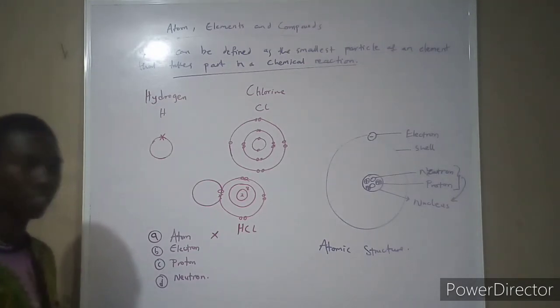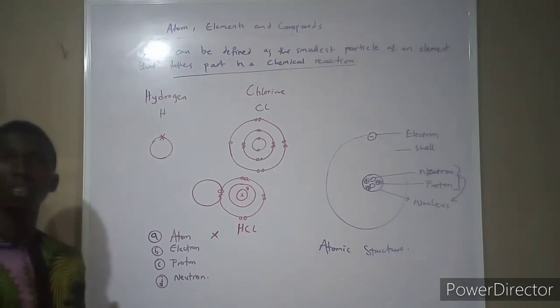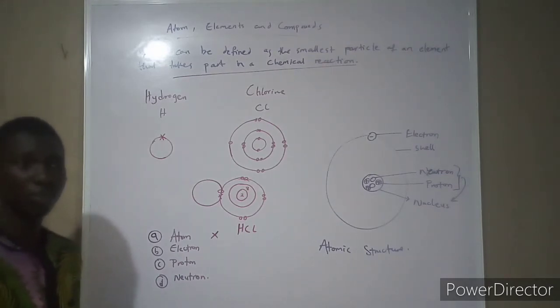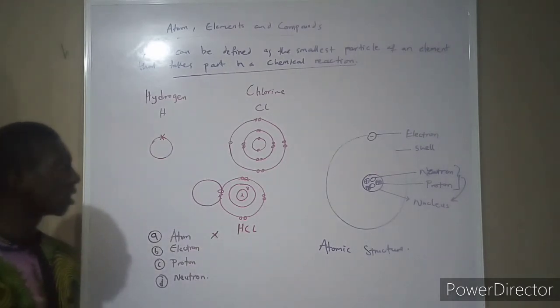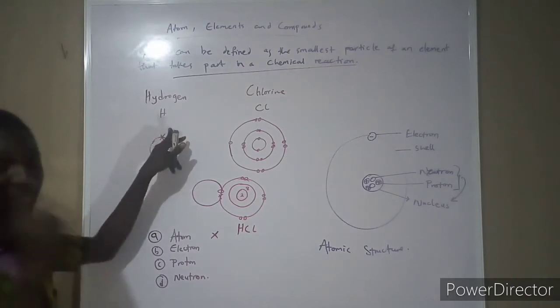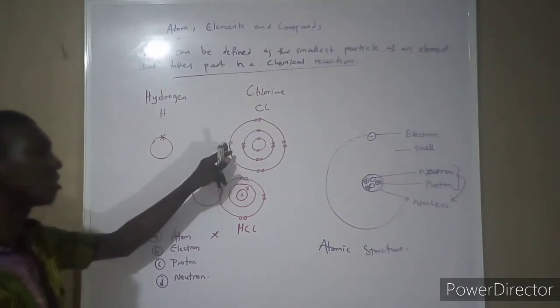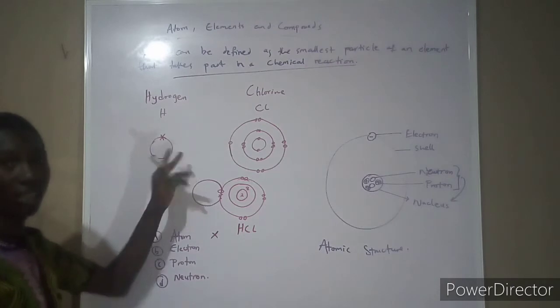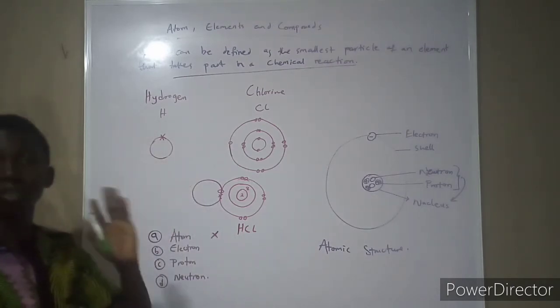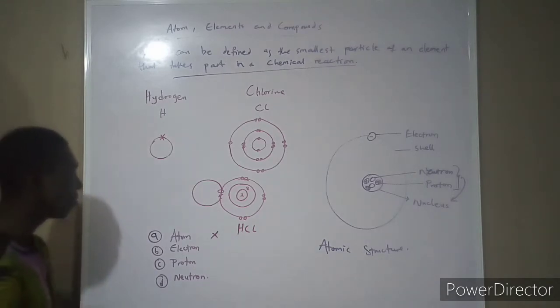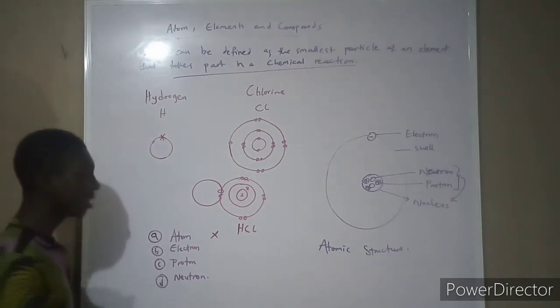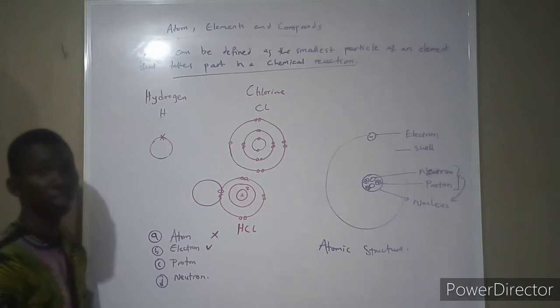So in that case, what happens? A transaction. But what really occurred is not the whole me, it's not my whole company or your whole company that came into play. No, it's just what he has and what I have. And what does this thing have? It has 1 electron. What does this one have? It also has 1, and they came together. So the major thing that is allowing the chemical reaction to happen here is just the electron. So in any option whereby you find atom and electron being together, electron is the most correct answer.